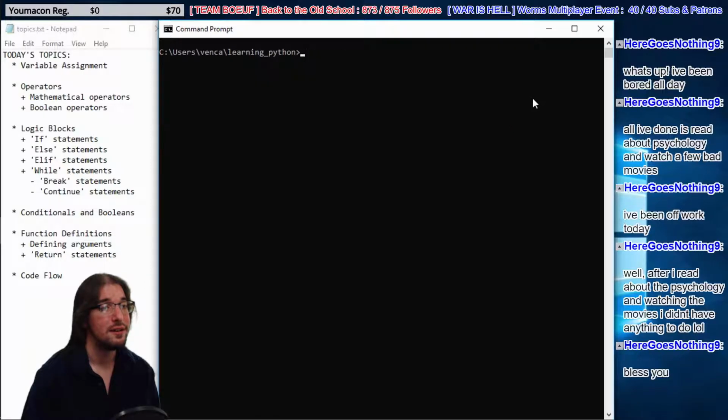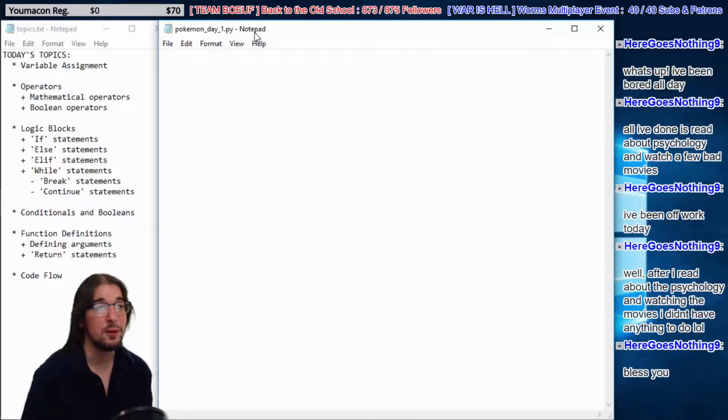Okay, so we're going to start right here with a blank command prompt in our Learning Python folder. We have a Pokemon Day1.py in Notepad. The .py extension is pretty important if you want to run your Python scripts a little bit easier later on. I recommend that you name your text files with a .py extension. Let's say the end of the file name should be a .py. We're calling this Pokemon Day, so we're going to make a Pokemon clone, I feel like, right? Or at least start one.